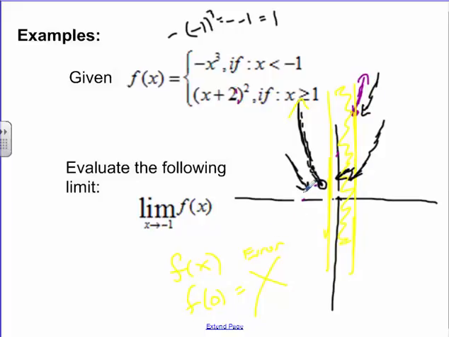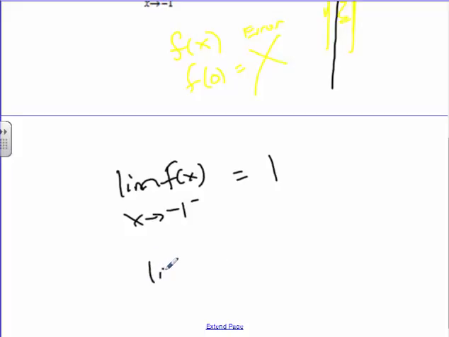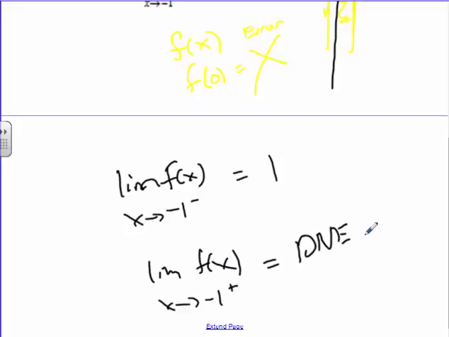So on one side, the limit exists. On the other side, it doesn't exist. If I were to ask you for the limit for this graph as x approaches -1 from the negative side, it looks like it's getting to be 1. But if I ask you to find it as it approaches -1 from the positive side, that one on its own doesn't exist, because there is no graph there.